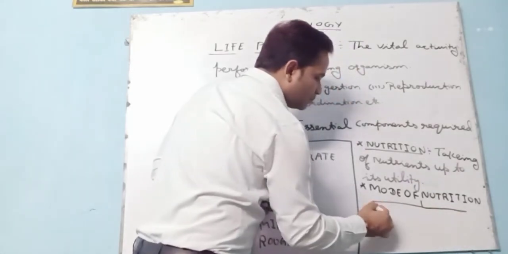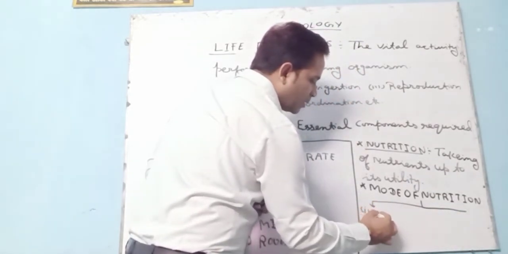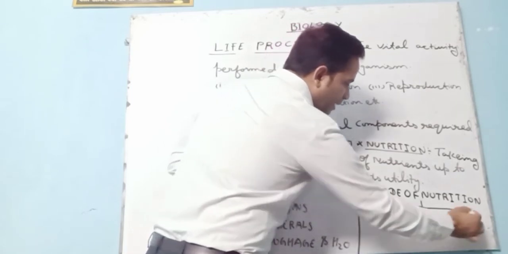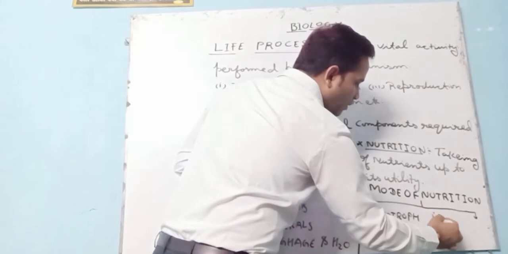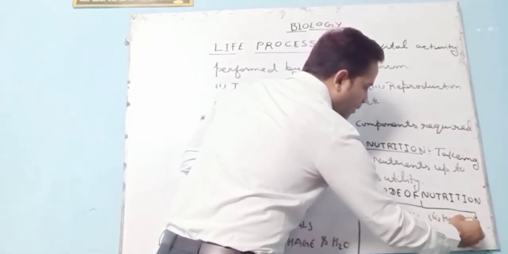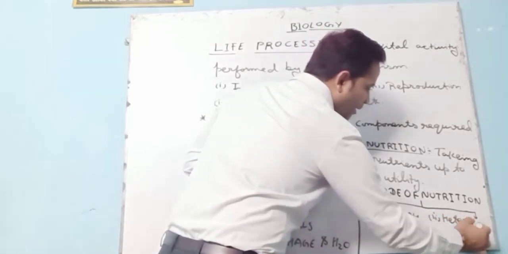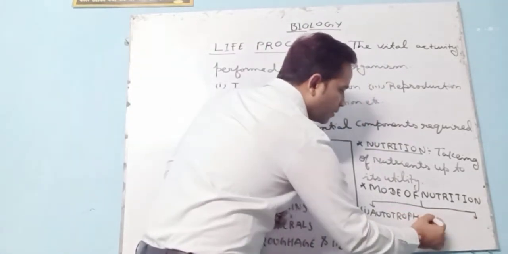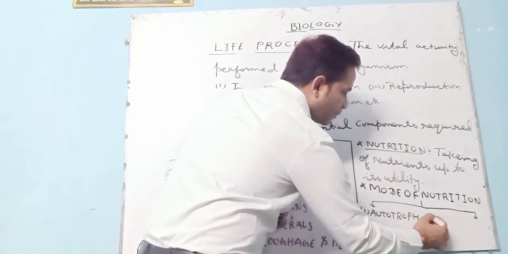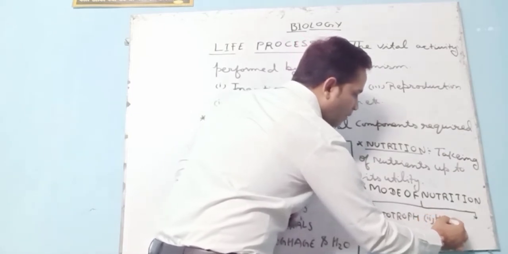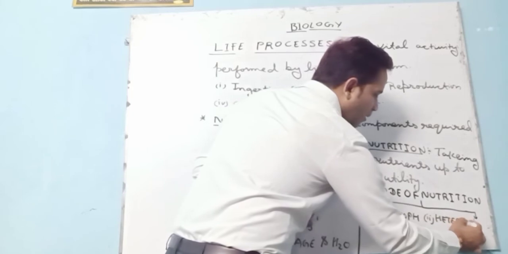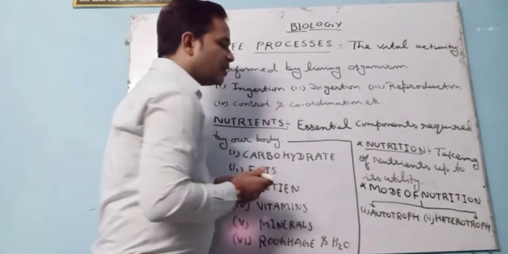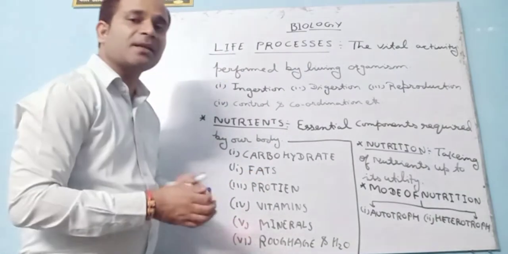One is autotroph, and the second one is heterotroph. Heterotroph. Let's see, I am writing in capital letters. See, one is what? Autotroph. The second one is what? Heterotroph.